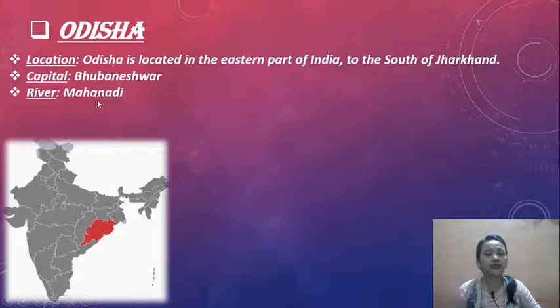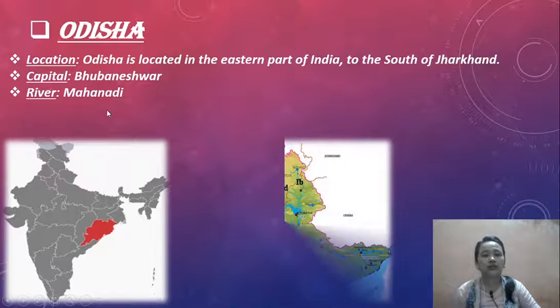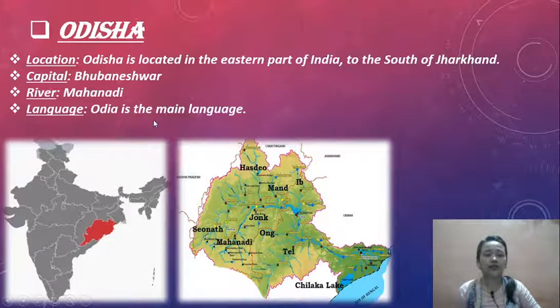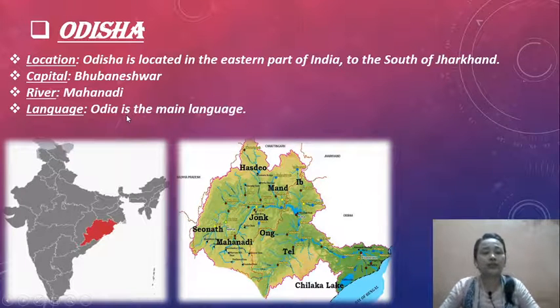The river which flows in Odisha is the Mahanadi, as you can see in the map. Language: Odia is the main language spoken by the people of Odisha.